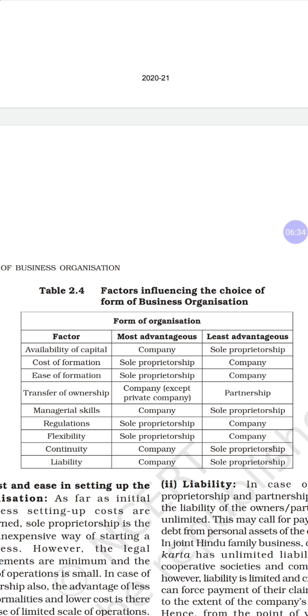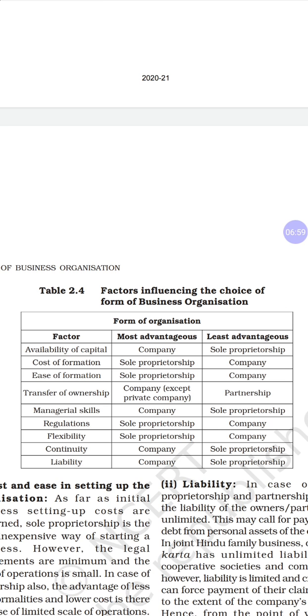Then flexibility. A sole proprietor can expand his business whenever he needs and however he wants, because the capital is contributed by him. He need not ask anyone for the expansion of the business.